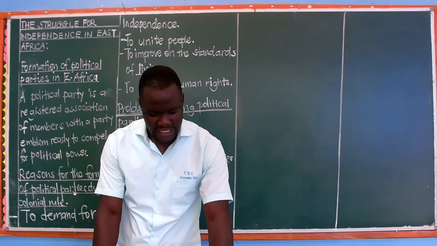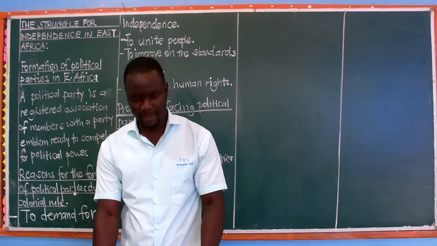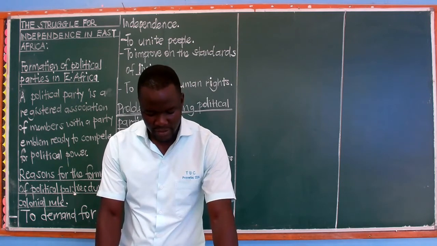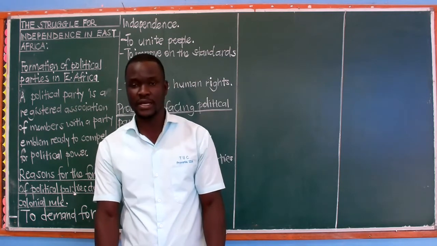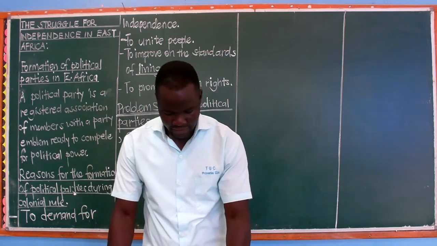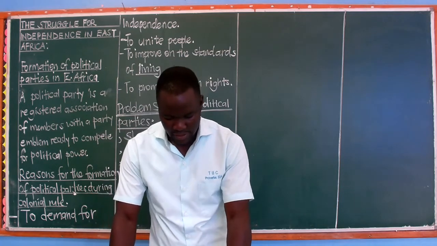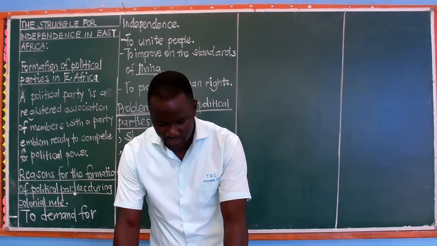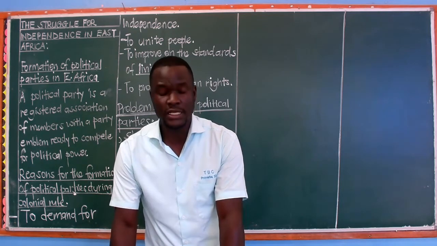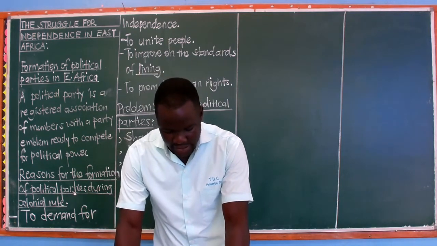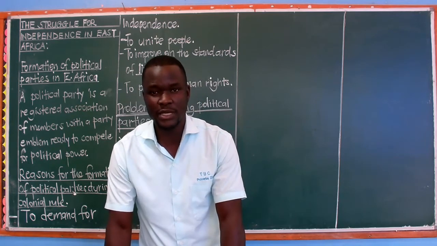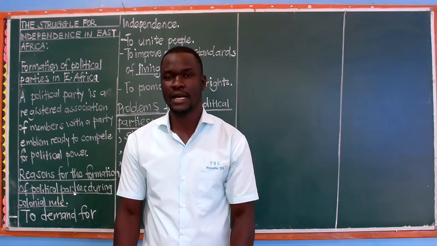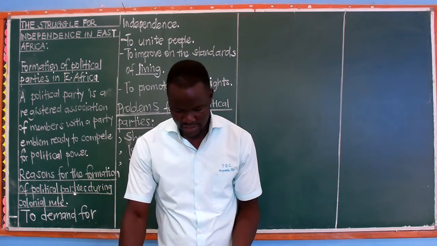So we have the Tanganyika African Association, that is TAA. It was formed in 1929 by a group of young educated Africans. We have Amuko Julius and then Bumani. The Tanganyika African Association later changed to the Tanganyika African National Union, TANU, and it was now led by Julius Nyerere, and we said it led Tanganyika to her independence in 1961, as we talked about previously.